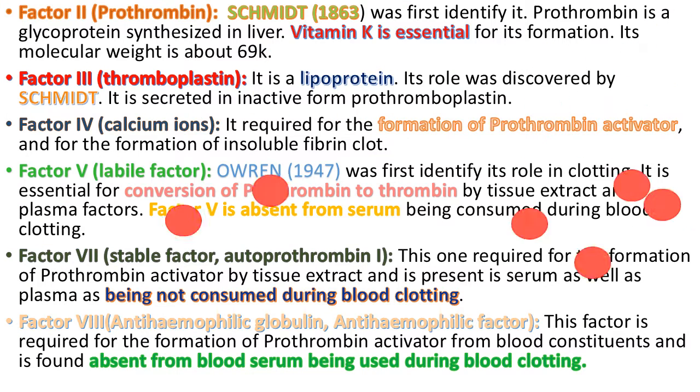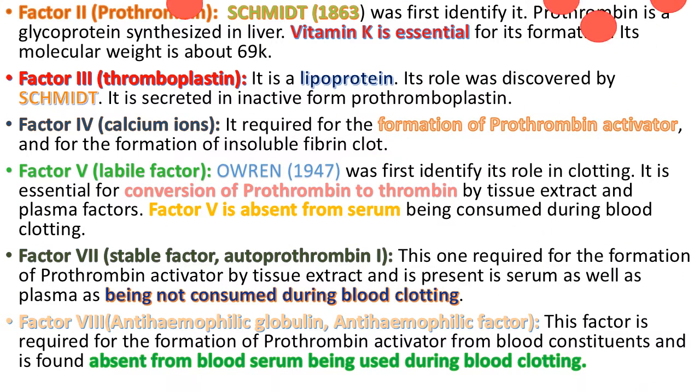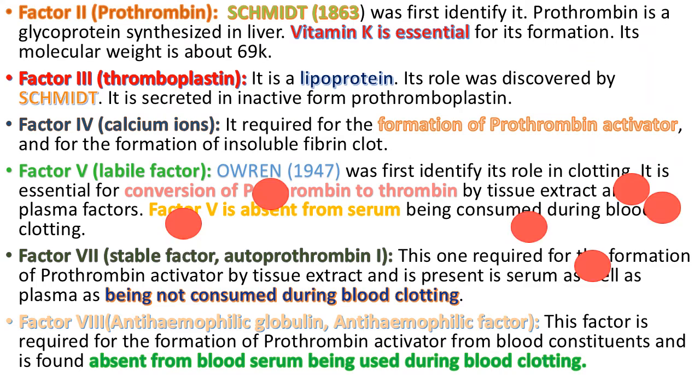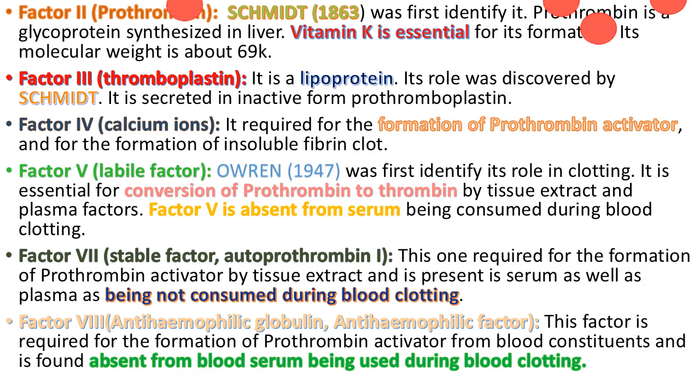Most fibrinogen is synthesized in the liver. Factor 2, prothrombin. Smith in 1863 first identified it. Prothrombin is a glycoprotein synthesized in the liver. Vitamin K is essential for its formation. Its molecular weight is about 69,000.